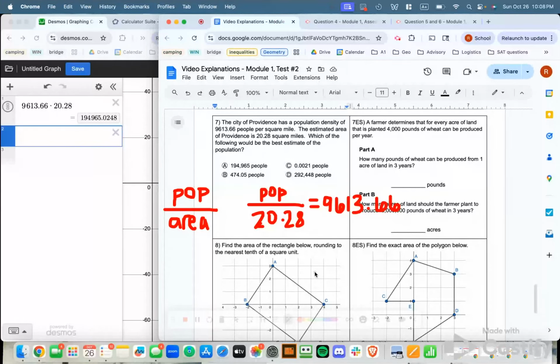So in order to solve for the population, I'm just going to multiply both sides. I'm going to do an inverse operation here. So if I'm dividing by 20.28, I'm going to multiply both sides of my equation by 20.28.